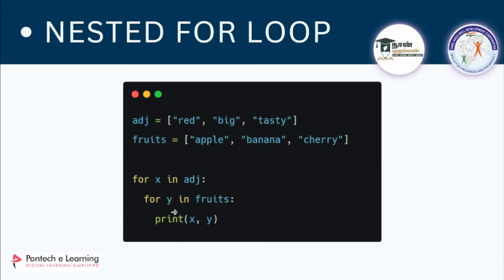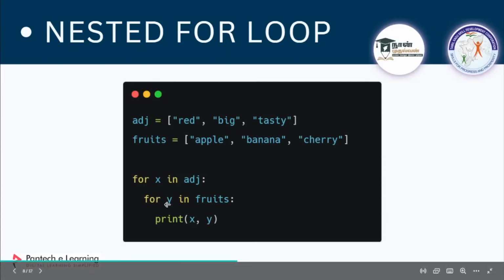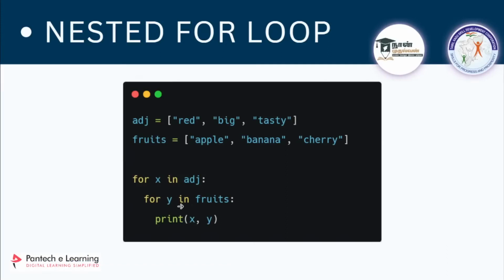Okay. Next, you have to remember this point here. When will a for loop end? A for loop will only end when it reaches the last item. So now the body, it is inside this for loop. The value of y is apple now. So for this for loop to end, you have to terminate when it reaches the end. So the value of y now will be banana. The value of x will be red only. So it will be red banana, the output. Next, what will happen? This for loop will take this cherry. So the value of x will be red only. It will print red cherry.